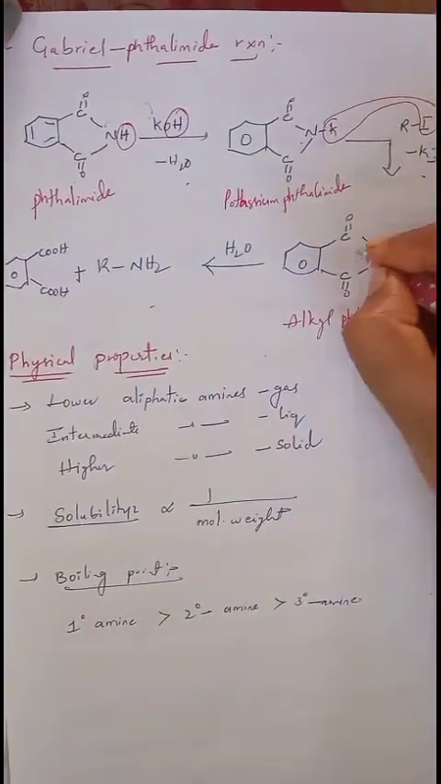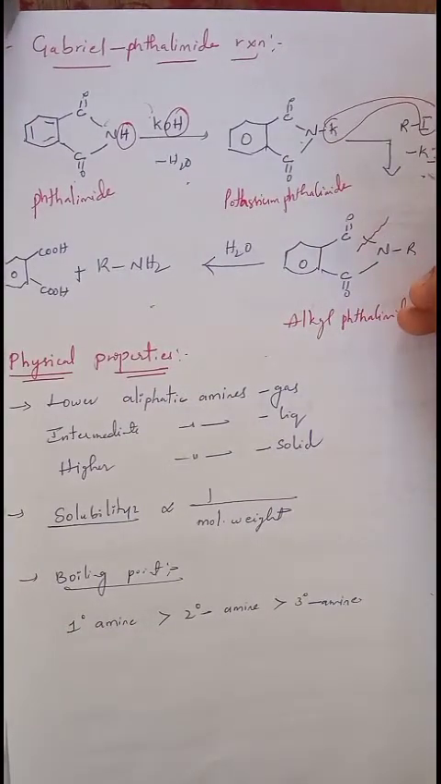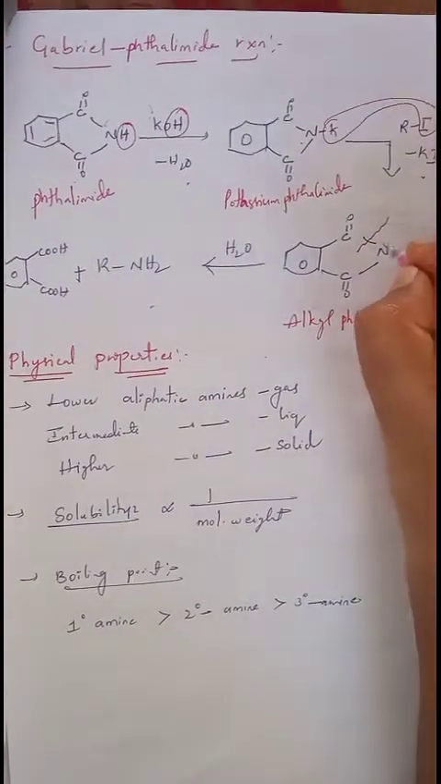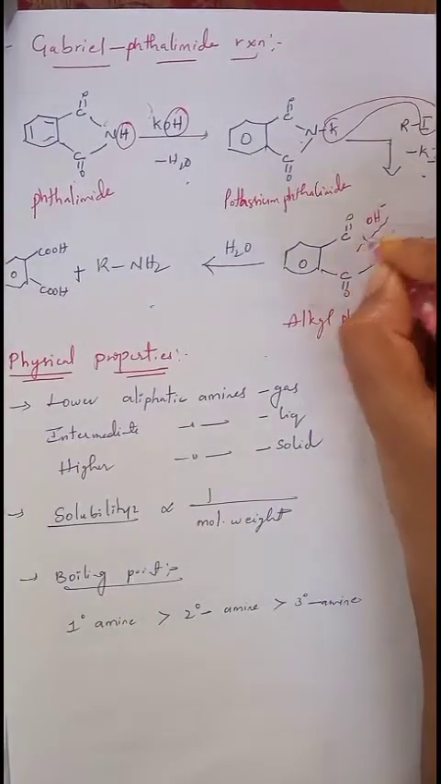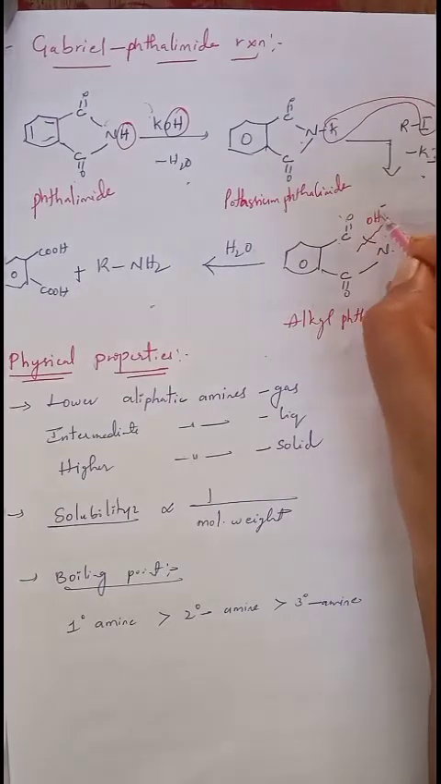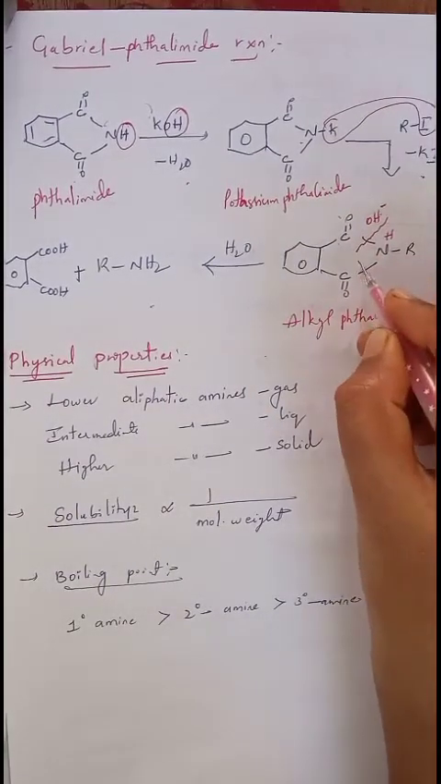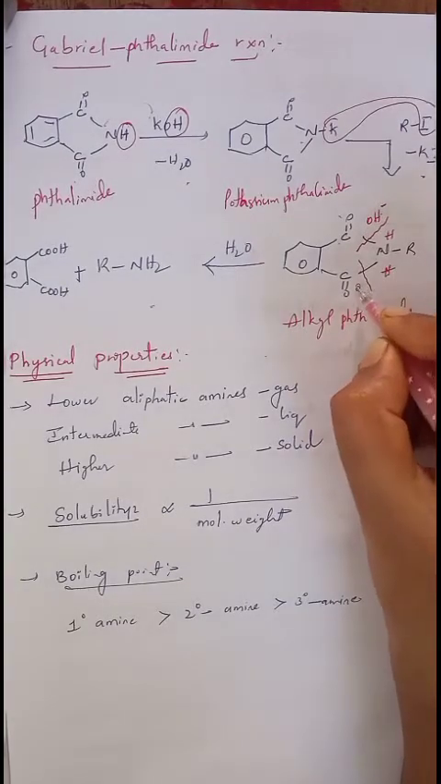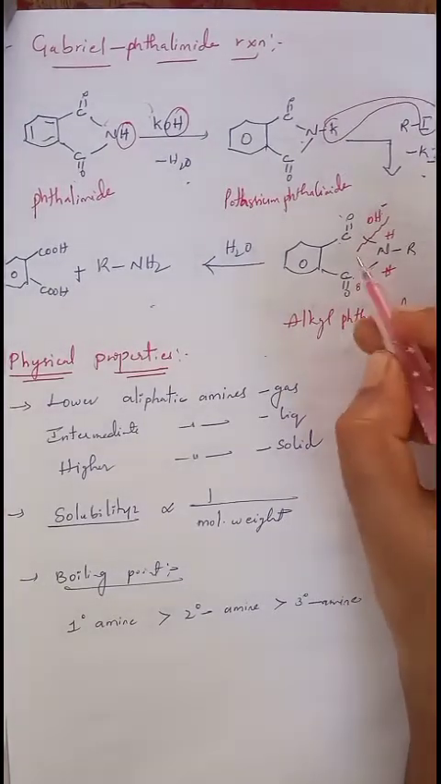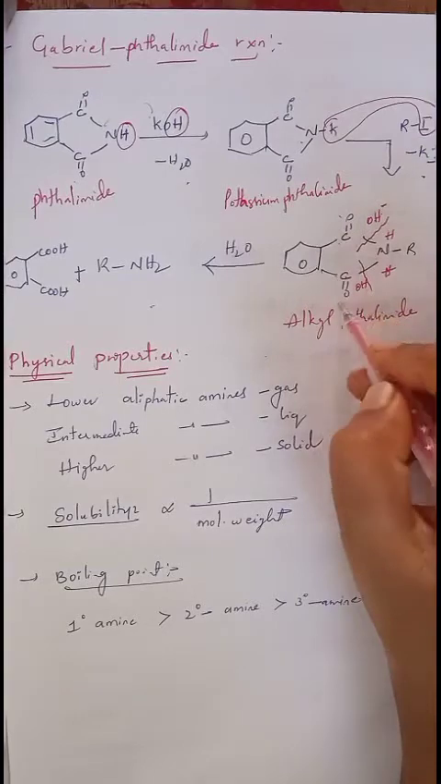That means exactly at this bond, breakage will take place. Water contains hydrogen and OH. Hydrogen is added to nitrogen, OH minus is added to the C=O, and we will get COOH. In the same manner, even here this bond is broken. Nitrogen is given hydrogen, carbon is given OH. So then we will get COOH and COOH.